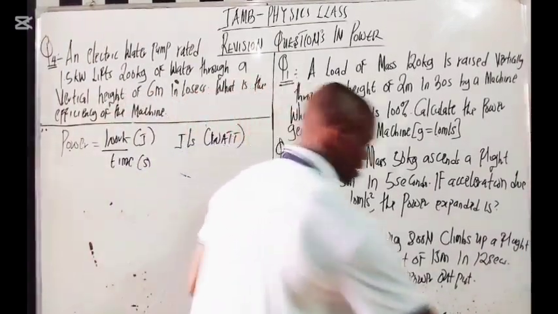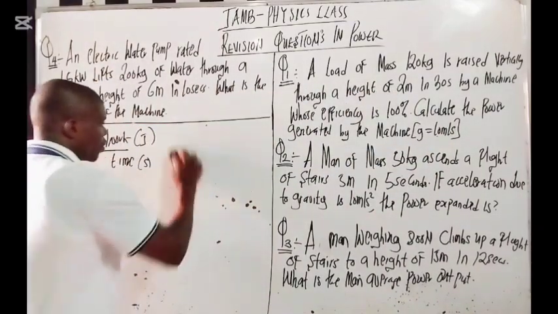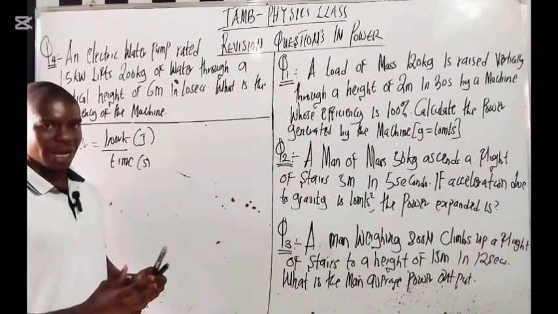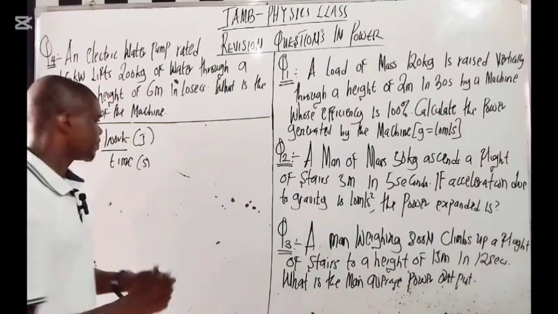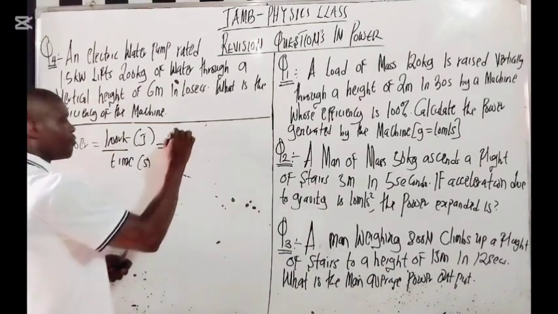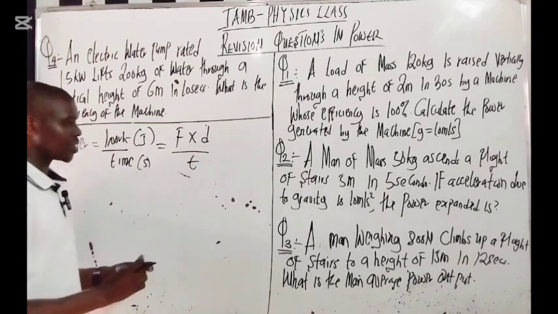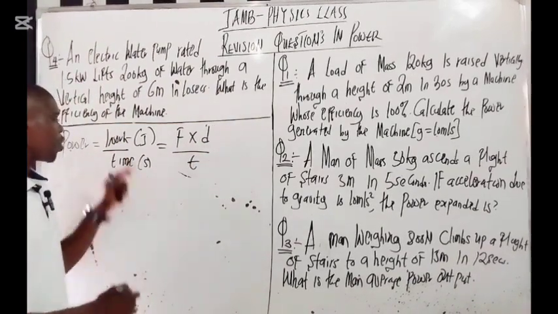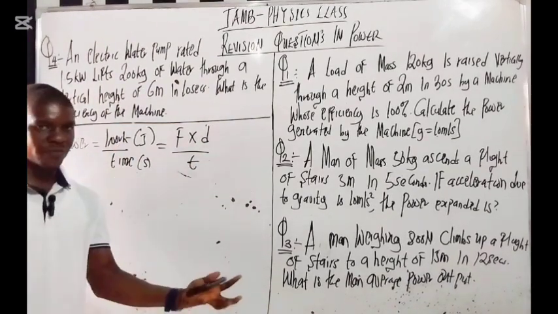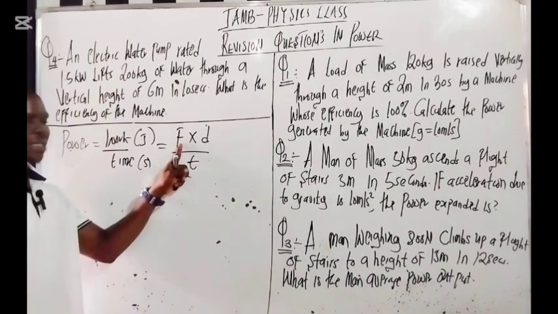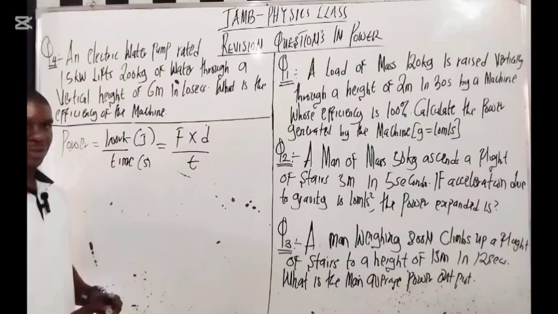Now, we know that work is equal to force times distance, or force times displacement. So you can break it down as force times distance over time. In a question here, work will not be given to you, so you have to break it down to force times displacement.